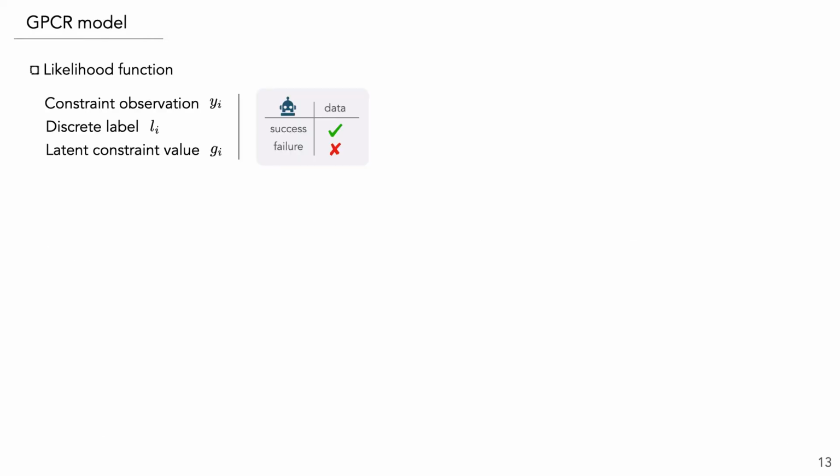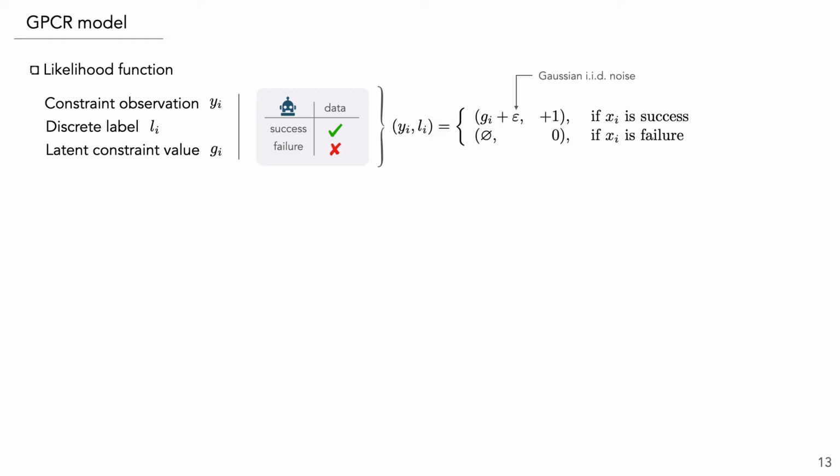We formulate a likelihood function that encodes the no data case by combining discrete labels and real valued observations. So if the experiment is successful, then the constraint observation is modeled as the latent value plus noise and a discrete label equal to +1. And if the experiment fails, then we assume that no measurement was obtained and we inform the model about this with a label equal to 0.